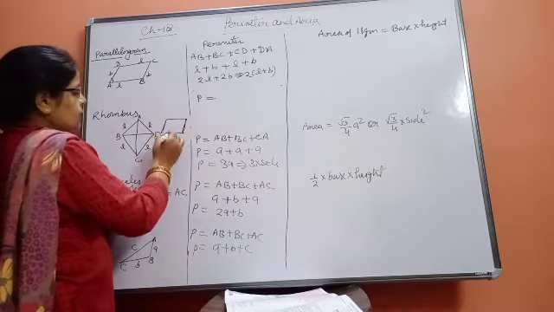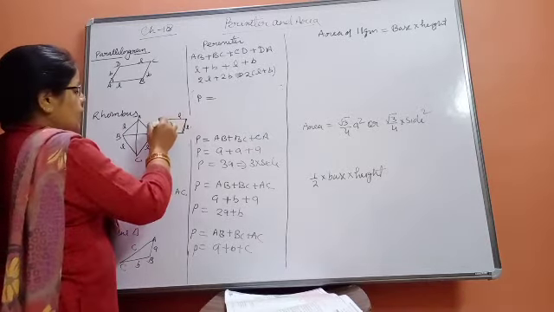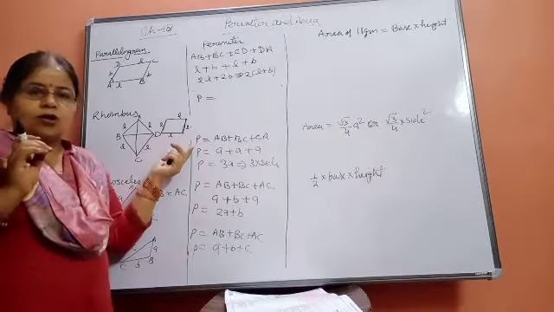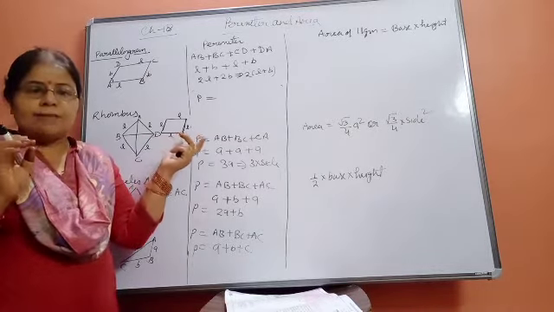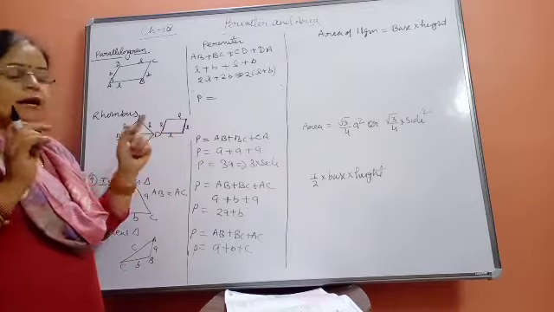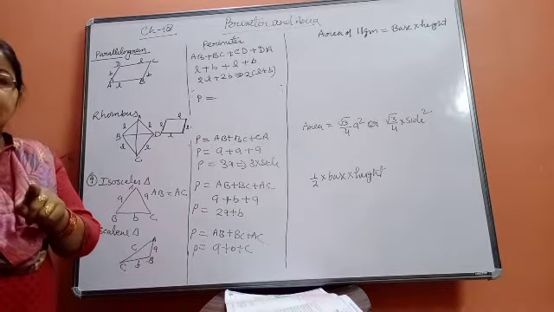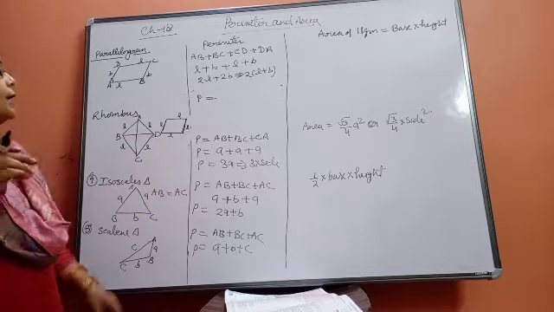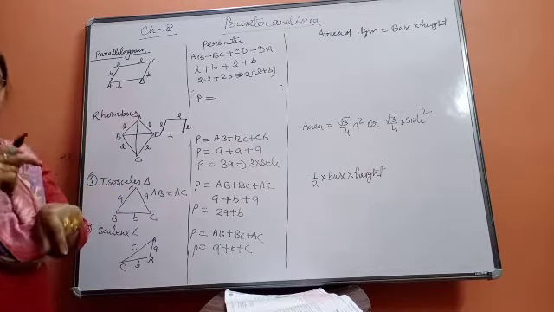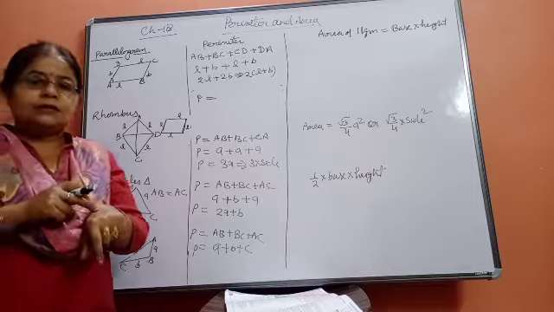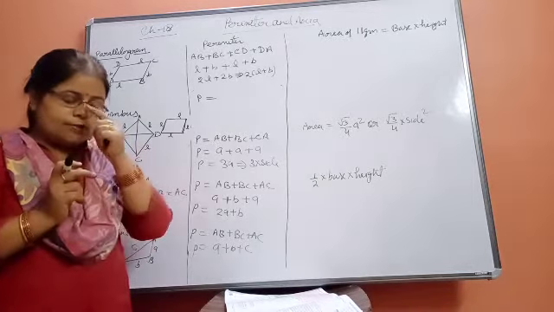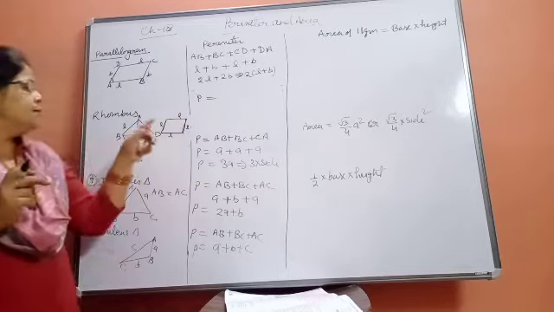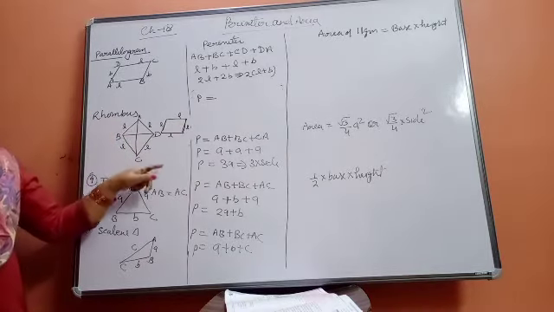Okay, suppose it is L, L and L and L. It is also because in a square also all the sides are of the same length, but only the difference is there. In a square every angle is 90 degrees, but in a rhombus every angle will not be equal to 90 degrees. Same difference as in rectangle and parallelogram. Same difference is in rhombus and square also.